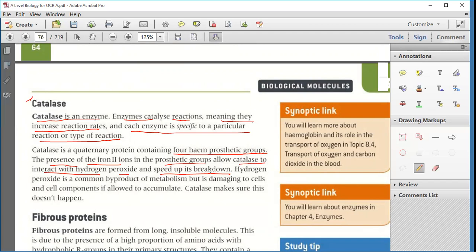Now, hydrogen peroxide is a common byproduct of metabolism. Whatever metabolism is going on, it is a common byproduct of that metabolism, but it is damaging to the cell and cell components if allowed to accumulate. If this H2O2, that is hydrogen peroxide, accumulates inside the cell, it will cause damage to the cell. That's why it needs to be regularly removed. So catalase makes sure this does not happen. It won't allow this to accumulate inside the cell.